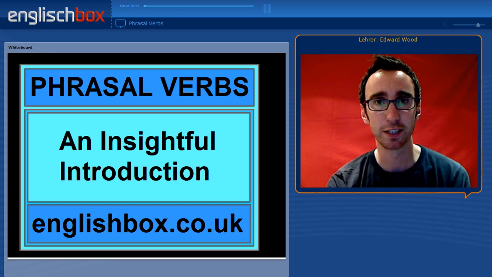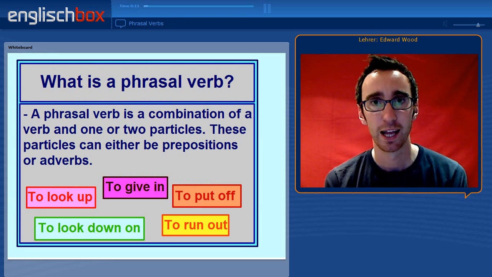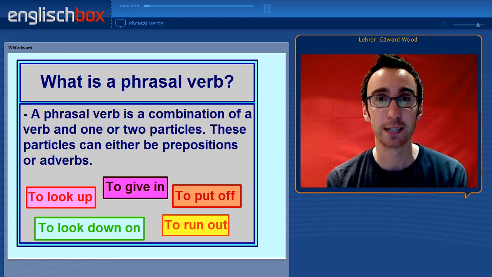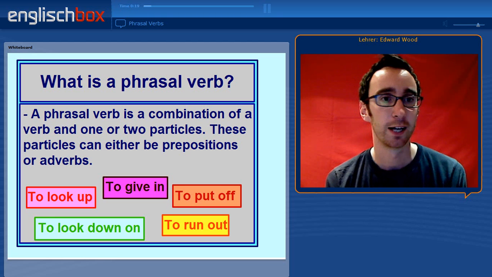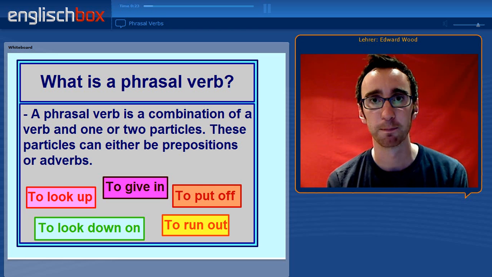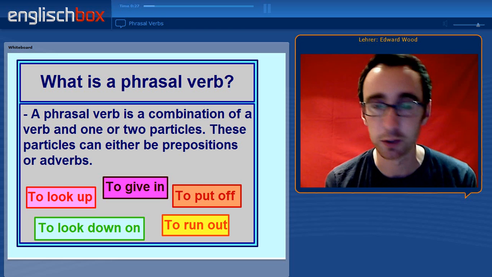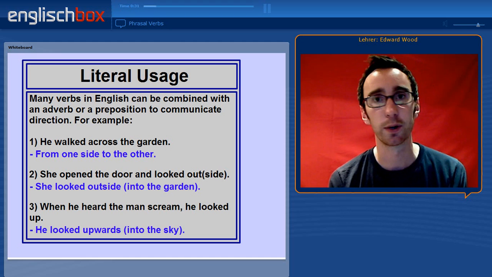Today I'm going to give you an introduction to the world of phrasal verbs. So what is a phrasal verb? Well, a phrasal verb is a combination of a verb and one or two particles. These particles can either be prepositions or adverbs. Some random examples of phrasal verbs include to look up, to give in, to put off, to look down, and to run out.